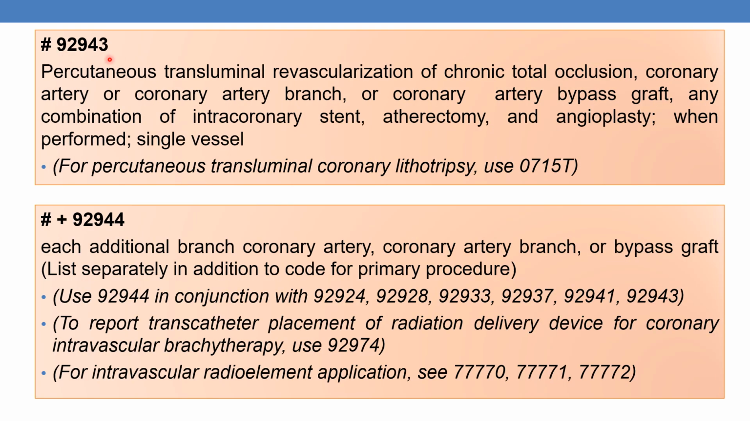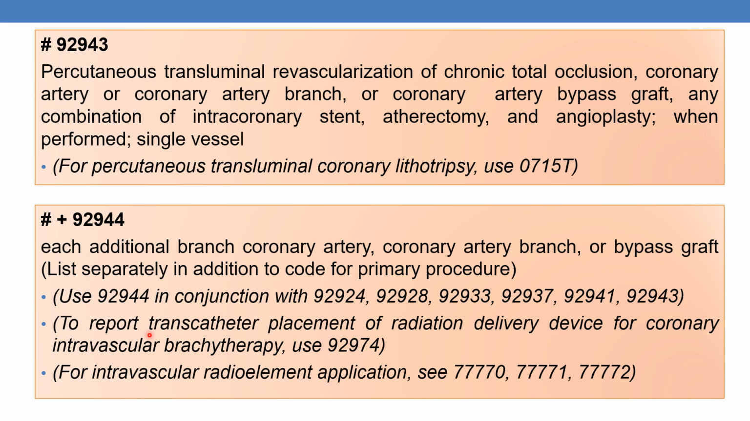The next is 92943. This deals with revascularization of chronic total occlusion. The only difference is chronic total occlusion. The next is the add-on code plus 92944, for each additional branch, coronary artery branch or bypass graft, etc. And use 92944 in conjunction with any of the base CPTs.